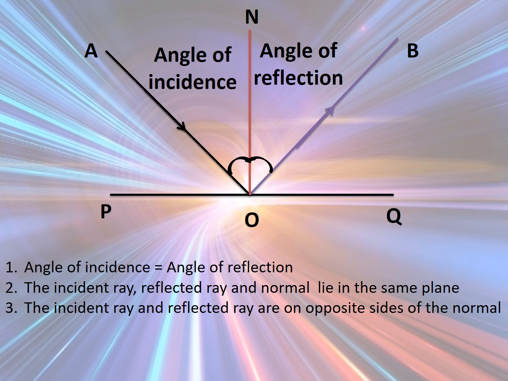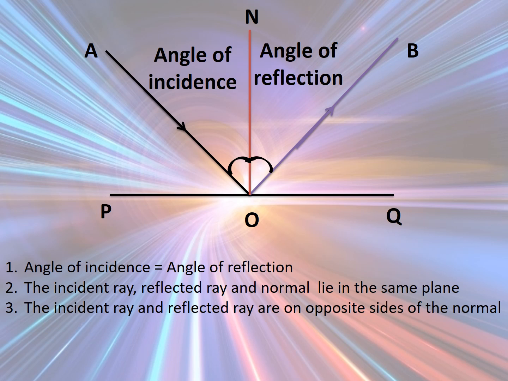All three of them lie in the same plane. That's simple. The third one says that the incident ray and the reflected ray are on opposite sides of the normal. It's clearly visible. AO and BO are both on opposite sides of the normal NO. Okay, so these are the three very simple laws of reflection.